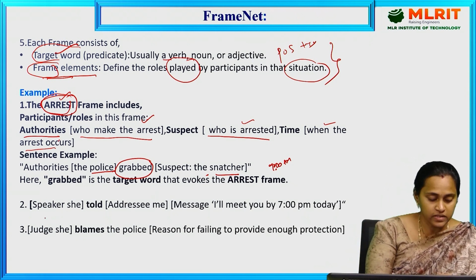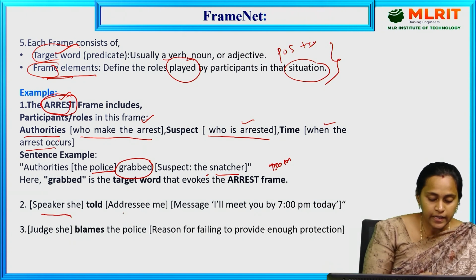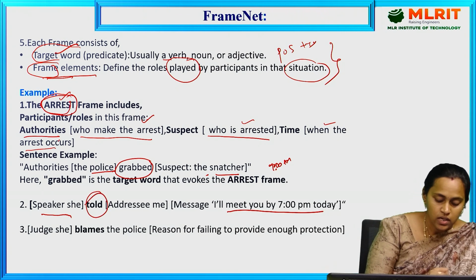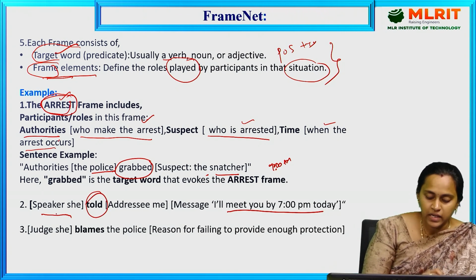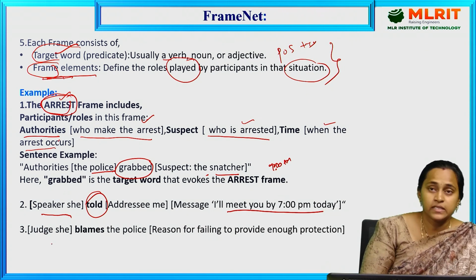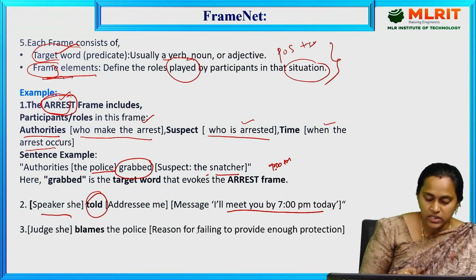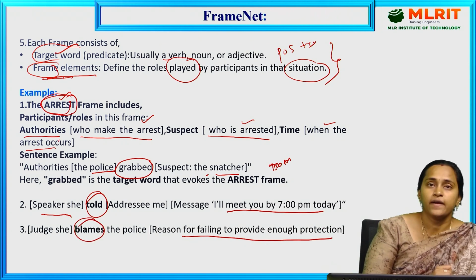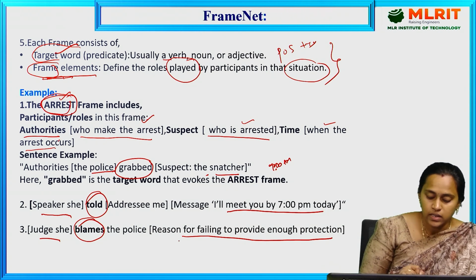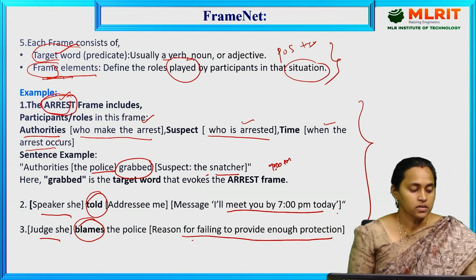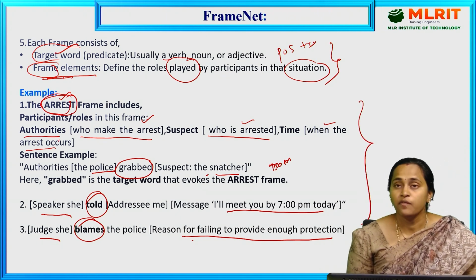Next is another example. The speaker addresses me: I will meet you at 7 PM today. Here told is the target word. The speaker, he, and I will meet you at 7 are the frame elements. Let's see another example. He blames the police, the reason for failing to provide enough protection. Here blames is the target word. Judge, he, and the reason for failing to provide enough protection are the frame elements. This is the overall concept of FrameNet. That means it contains a large database of frames.